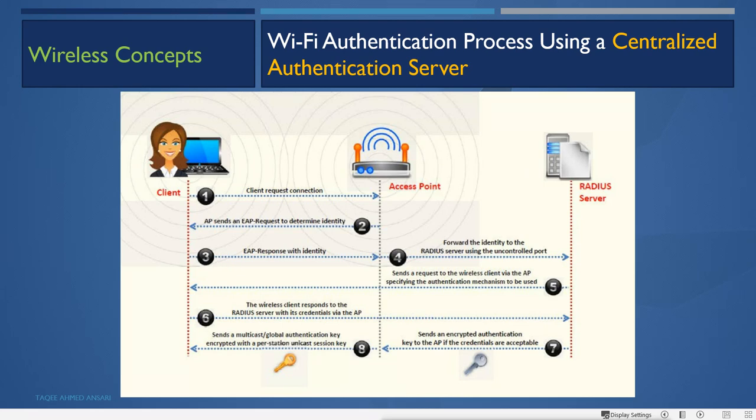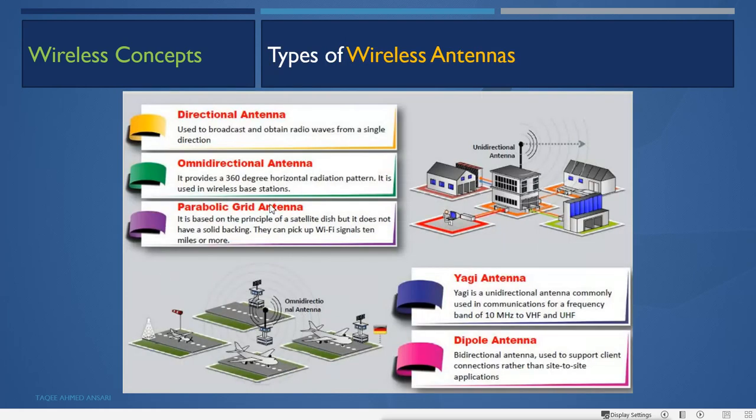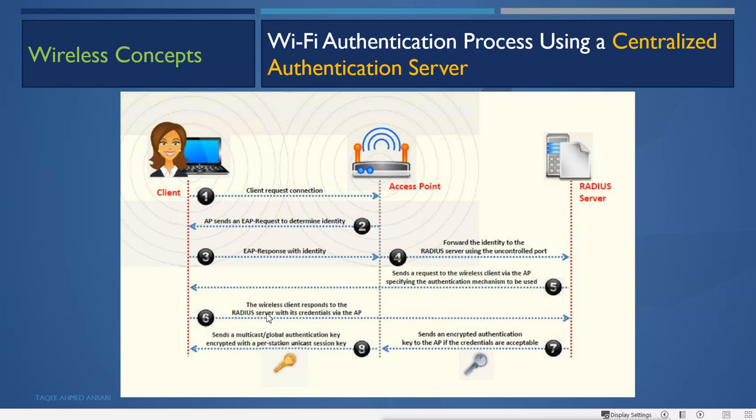Now the request is sent to the Radius server. Now the Radius server will check its own database and then send a request to the wireless client via the AP, specifying the authentication mechanism to be used. So it will send the authentication mechanism request to the AP, and through the AP it will send it to the client. Now the wireless client responds to the Radius server with its own credentials via the AP. That is the IP address, the username and the password, and then the Radius server will check its own database and send an encrypted authentication key to the AP if the credentials are accepted.